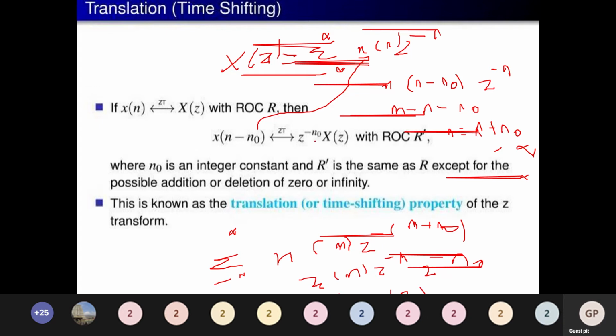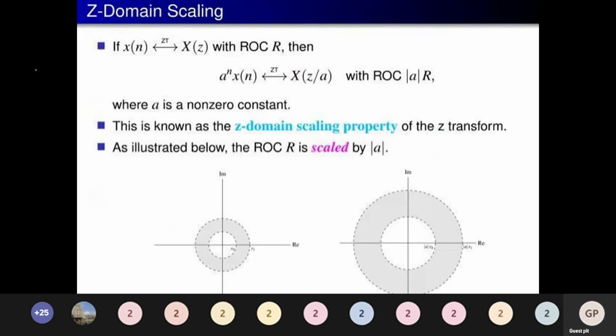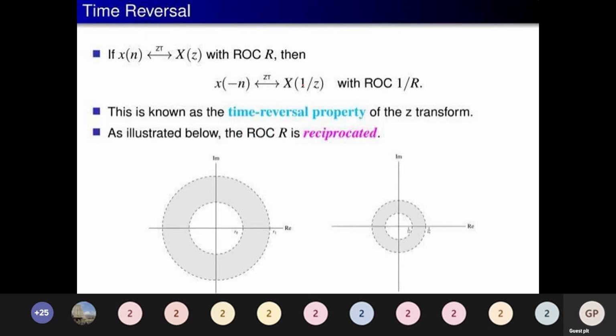Similarly, we can try to solve for all the other cases also. Next, z domain scaling. If the z transform of x of n is X of z with ROC R, then the z transform of a power n x of n is X of z by a. Similarly, time reversal. If the z transform of x of n is X of z, then the z transform of x of minus n is X of 1 by z with ROC 1 divided by R. And this is known as the time reversal property.